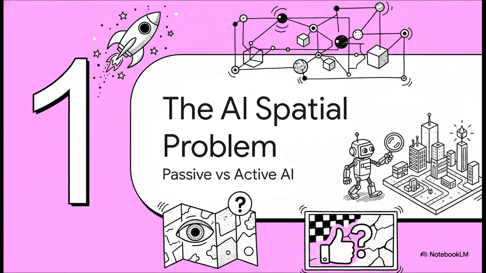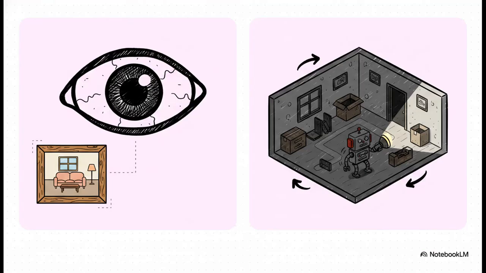Section 1. The AI spatial problem. To really figure out why AI struggles with space, we first have to look at how we typically test it. Honestly, our standard testing has been giving us a bit of a false sense of security about what these models can actually do. See, there's a fundamental difference between passive AI and active AI.